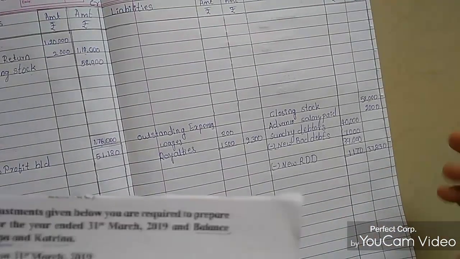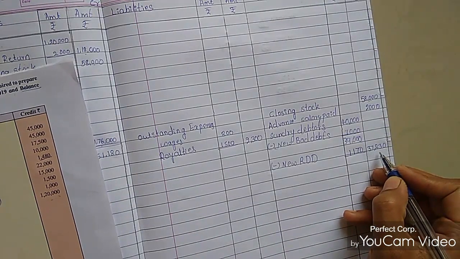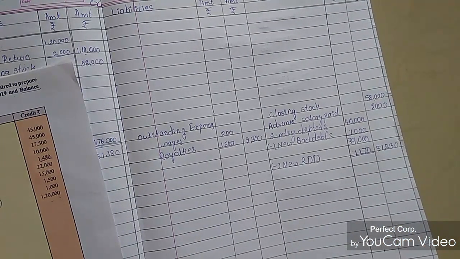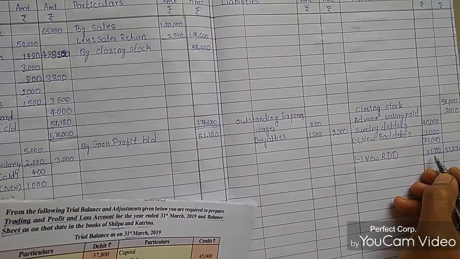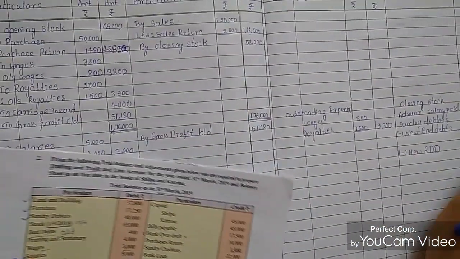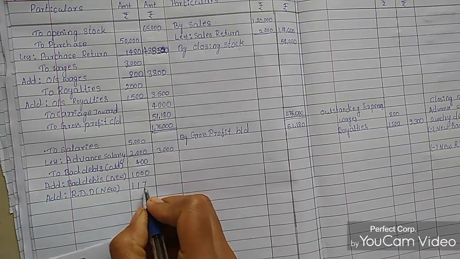So this amount will come here, 37,830 rupees. The new RDD is 1170 rupees, and that will be taken here.